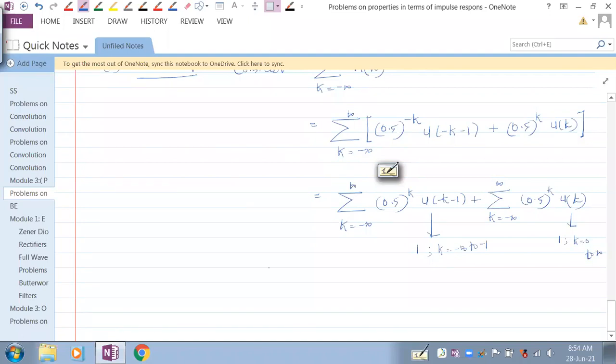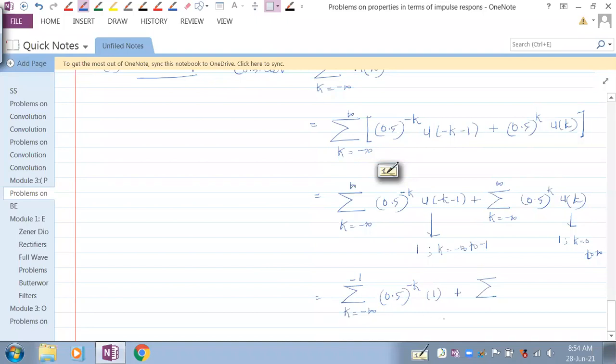Understand? Therefore, this can be written as summation k ranging from minus infinity to minus 1, mind you, it is minus k here, of 0.5 to the power minus k, since u of minus k minus 1 is 1 from minus infinity to minus 1. Plus, now here, what would this summation be? Anybody?